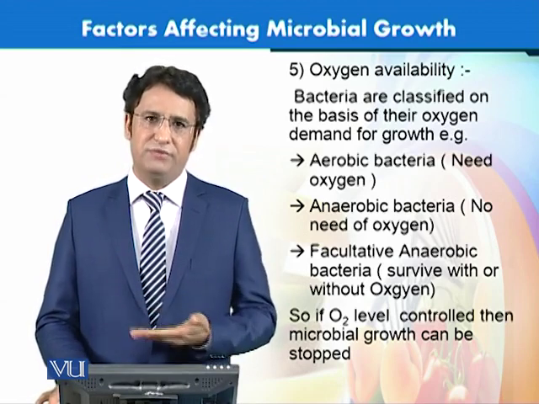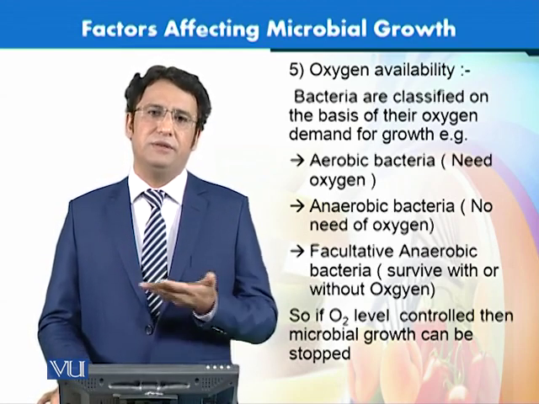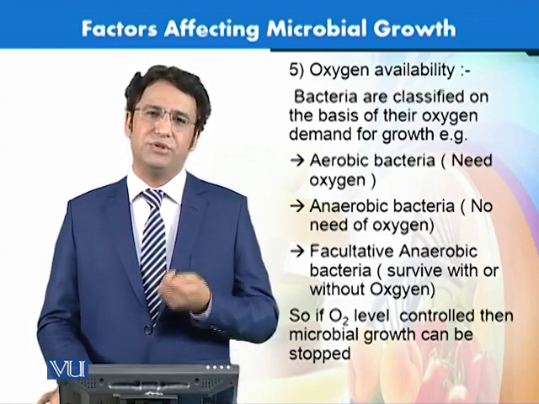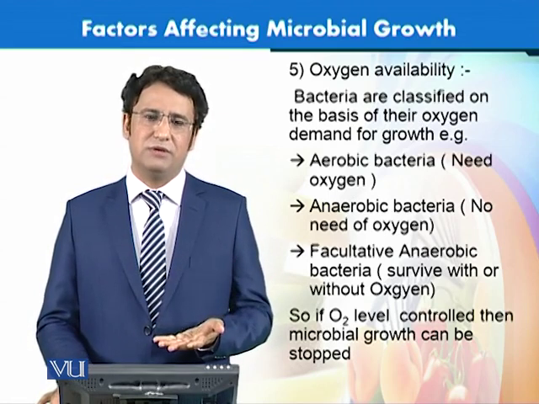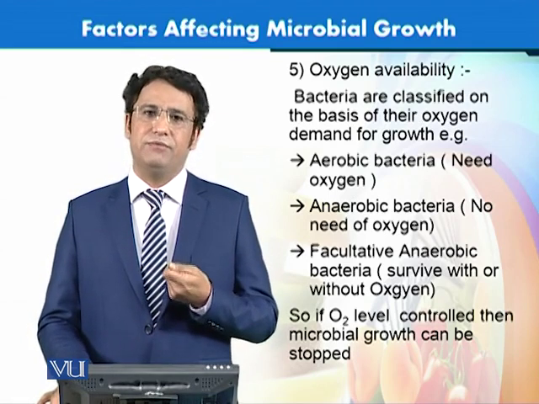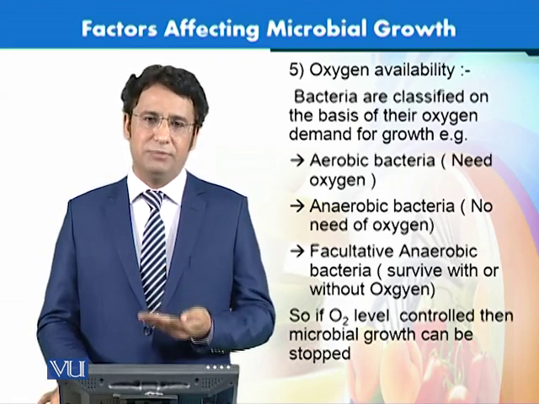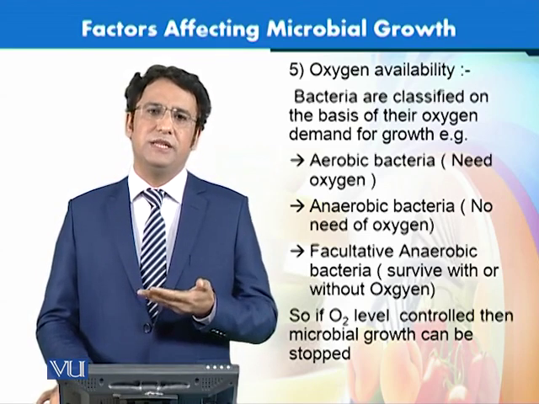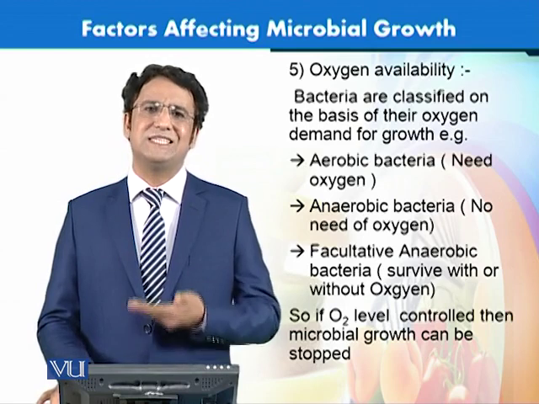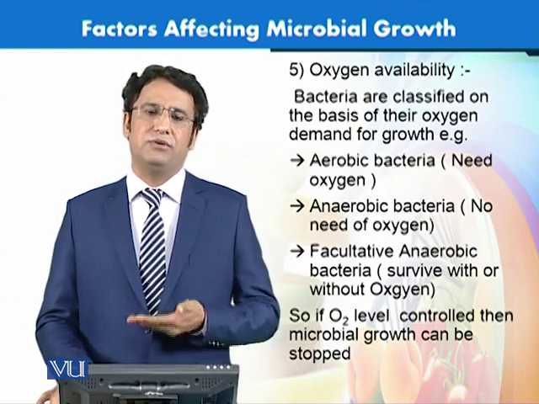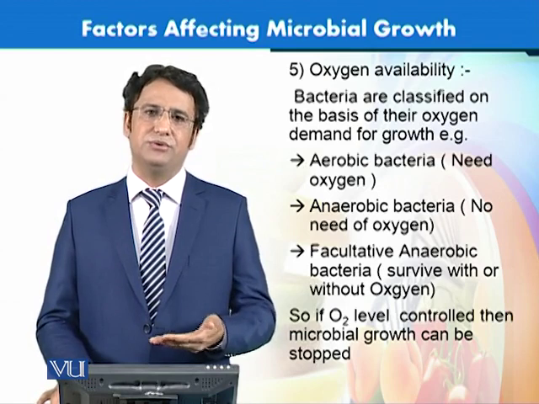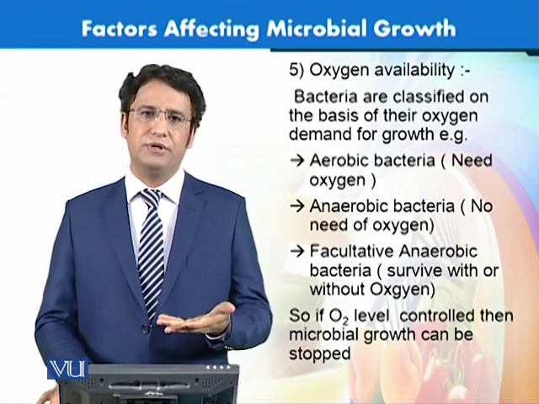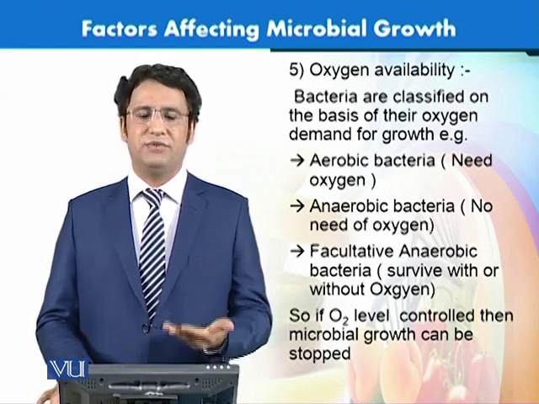So these five factors are the main things that need to be considered for preservation of food or for the control of these microorganisms, and we have to classify on that basis what kind of microorganisms we are talking about, which are serious for toxicity or safety issues, and which are serious for spoilage issues. This is how we can use this information for preservation or shelf life increase of food.